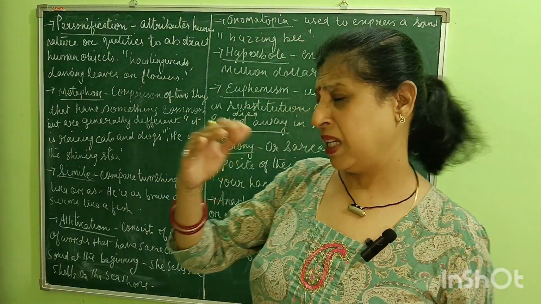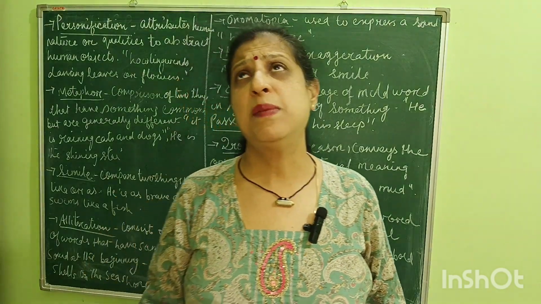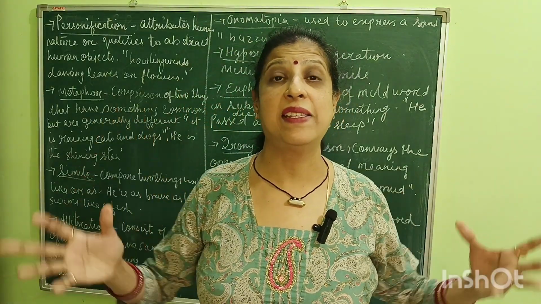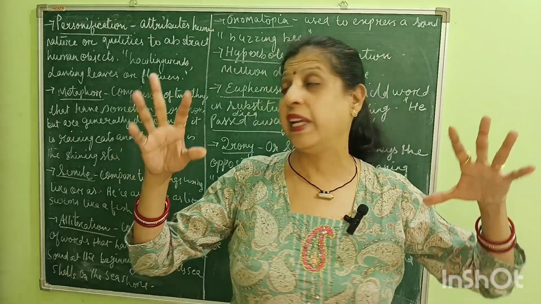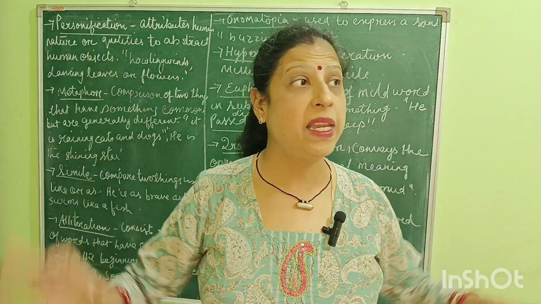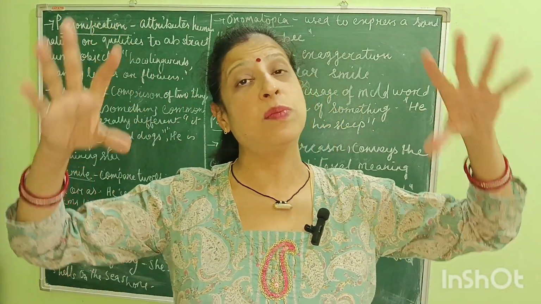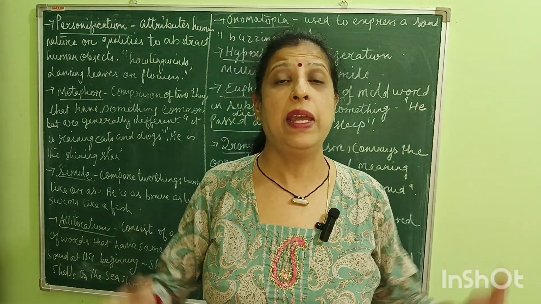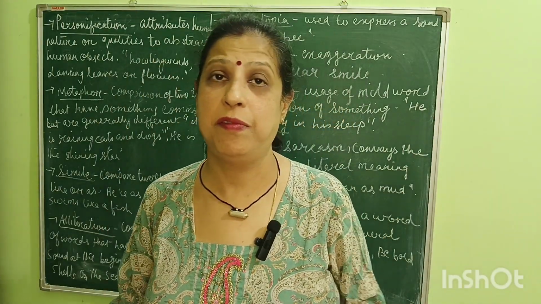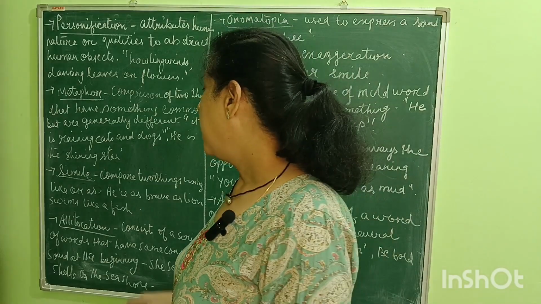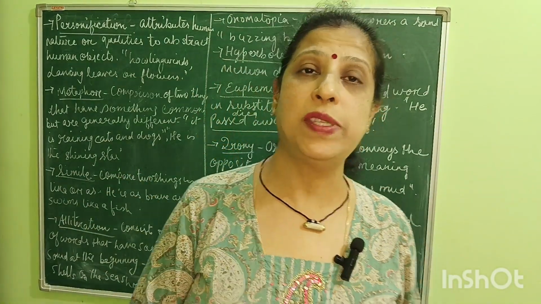Another example: suppose I say it is raining cats and dogs. It is raining cats and dogs means very heavy rainfall. So again, that is a metaphor. Very heavily it is raining. Then next we come back to simile.